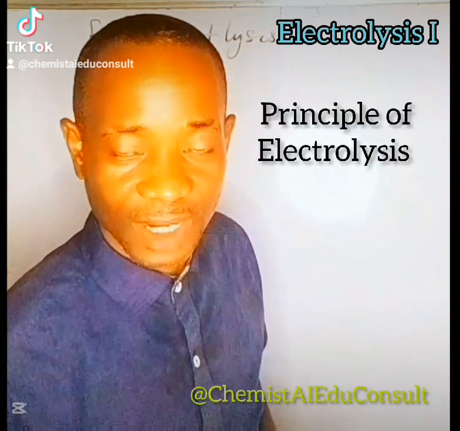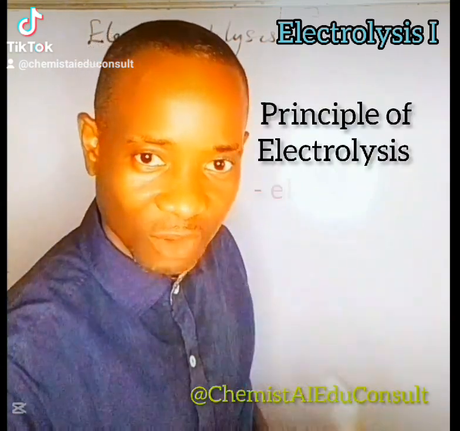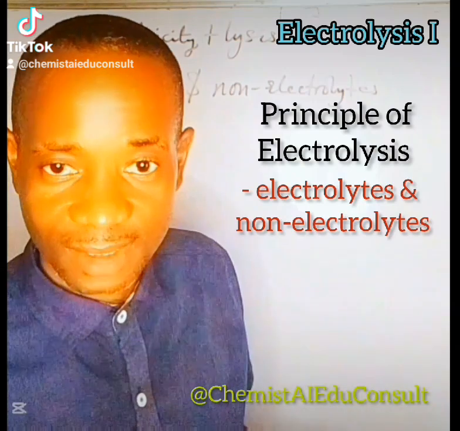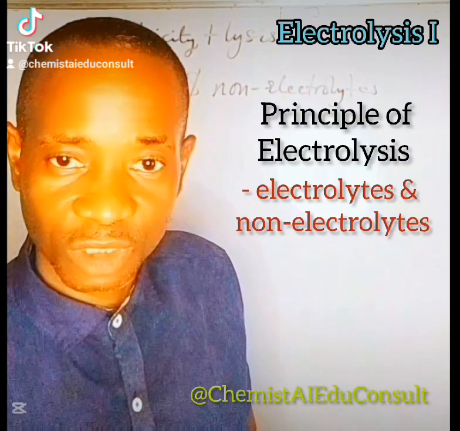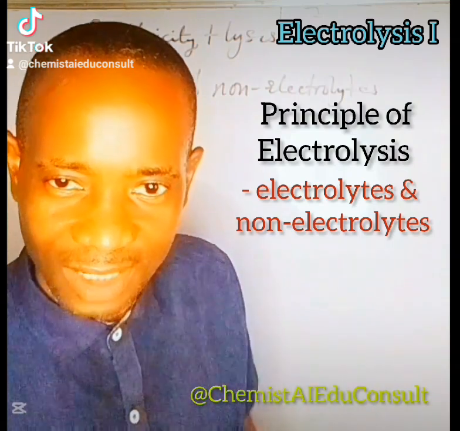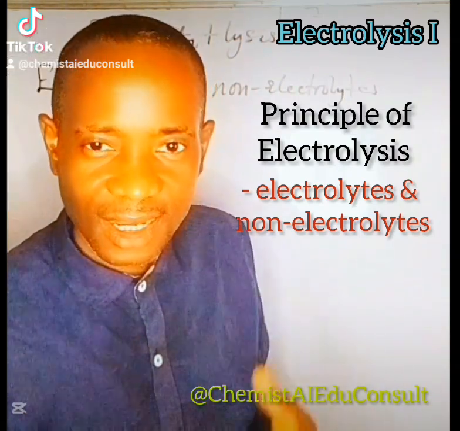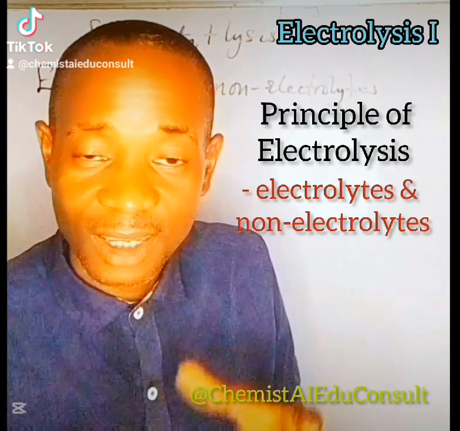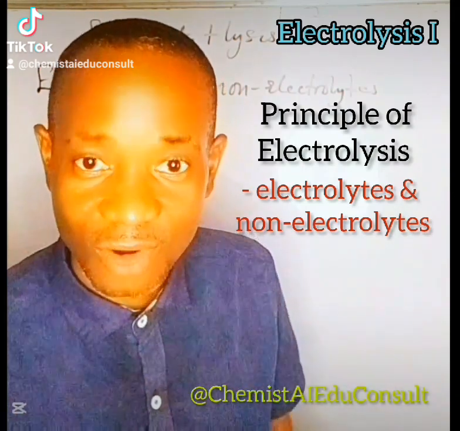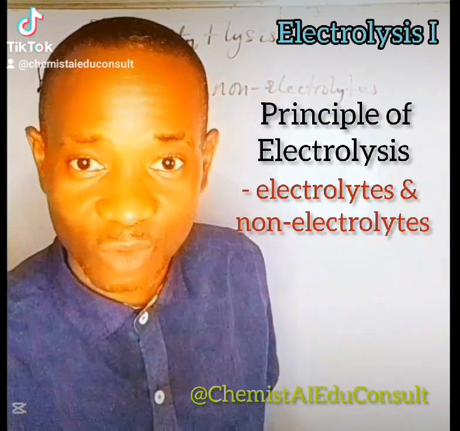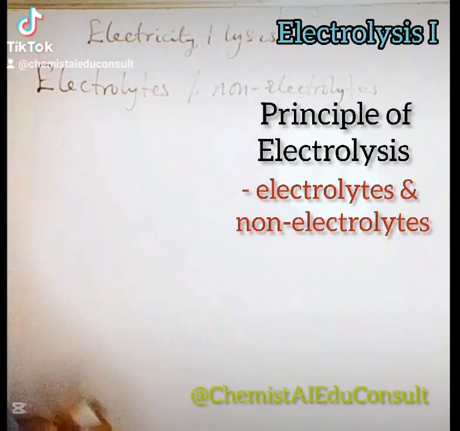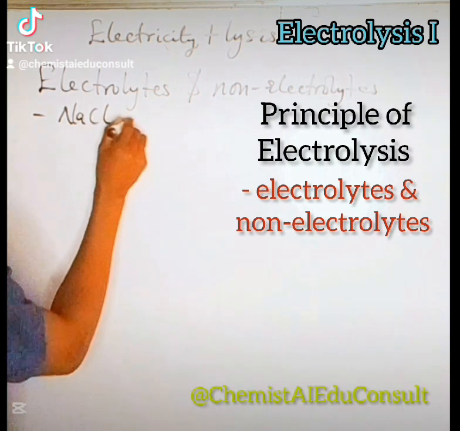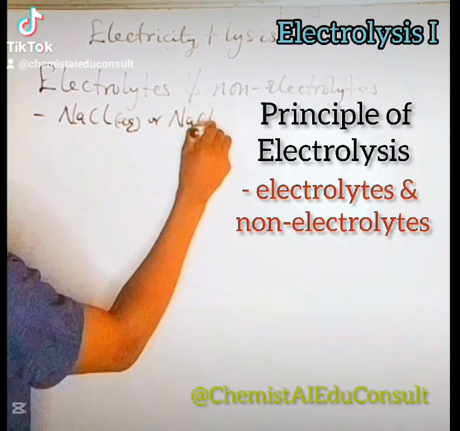In the principle of electrolysis, we are going to look at electrolytes and non-electrolytes. Electrolyte is any substance, either in molten form or in solution form, that can conduct electricity. Note that these electrolytes must first of all contain ionic bonding. They must be ionic compounds or electrovalent compounds for them to become electrolytes. Examples of electrolytes: sodium chloride is an electrolyte, either aqueous or molten liquid.